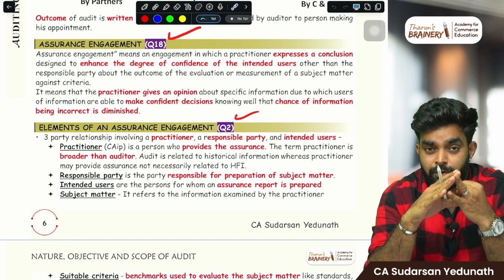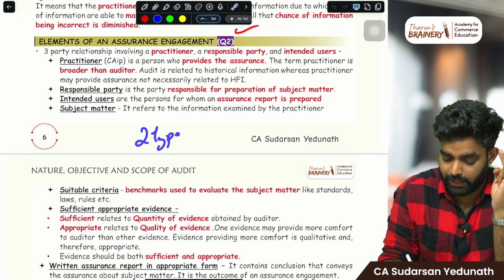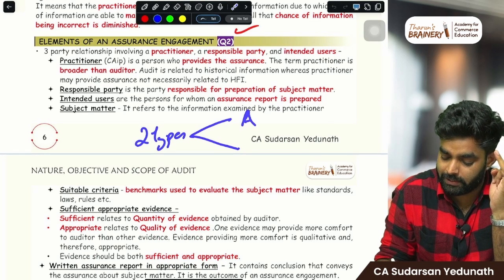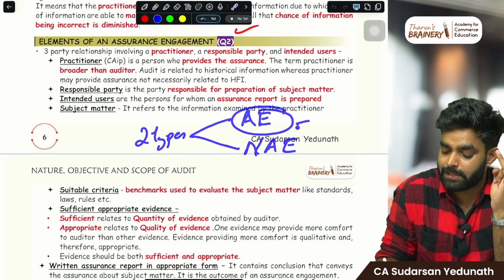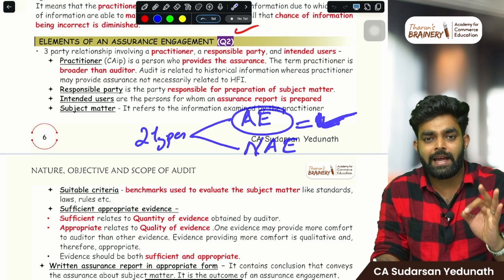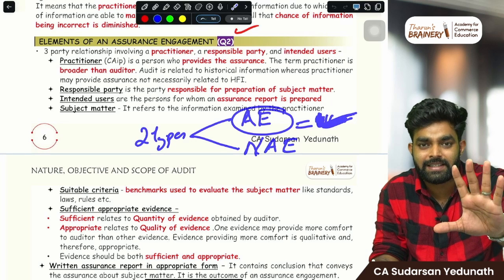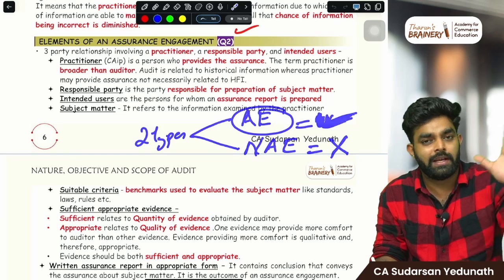An auditor may enter into two types of engagements. One is assurance engagement and the next is non-assurance engagement. In assurance engagement, we will give a guarantee, not 100%, not absolute assurance, that whatever we checked is somewhat correct or not. In non-assurance engagement, we don't give any guarantee.